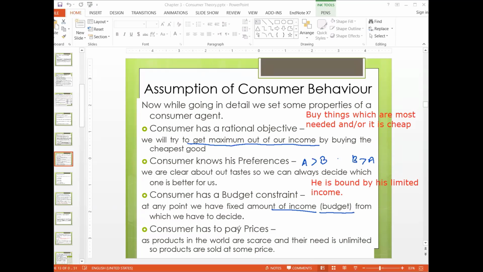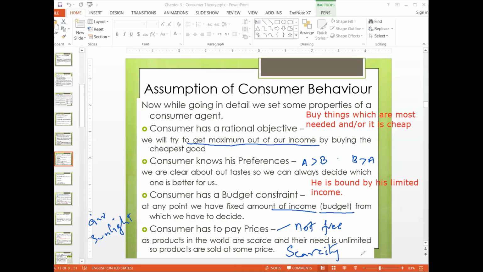Lastly, he has to pay prices. So products are not free. It means we are not discussing those goods which are freely available in the economy. In this consumer behavior chapter, we will not talk about sunlight, which is free, or air, which is free. These are free goods. We will only focus on things which are not free. And why they are not free, we have already discussed in chapter one: it is because of scarcity.